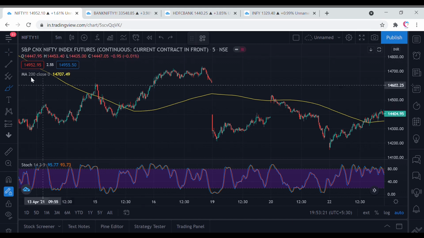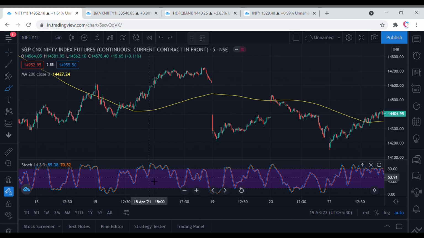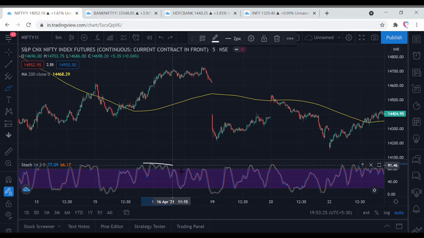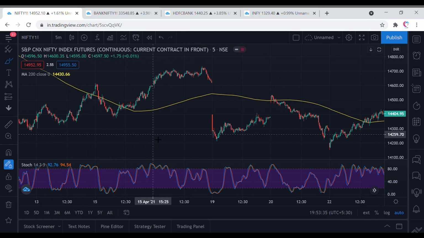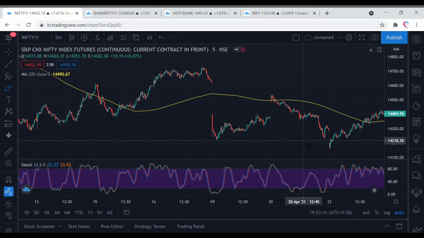On the stochastic indicator, above 80 is the overbought zone and below 20 is the oversold zone. We'll be using these two zones to determine when to go long or short. Here I have a 5-minute chart of the Nifty future contract. This strategy works well on both the 5-minute and 15-minute time frames, so you can choose the time frame according to your convenience.